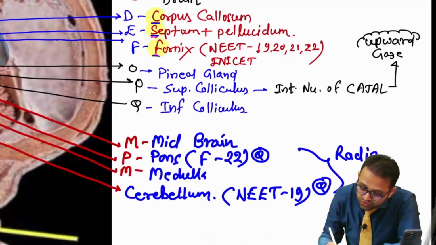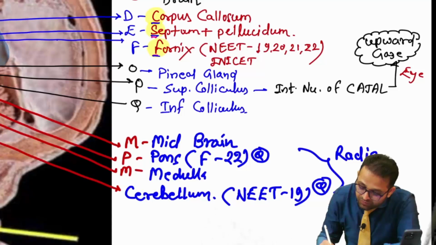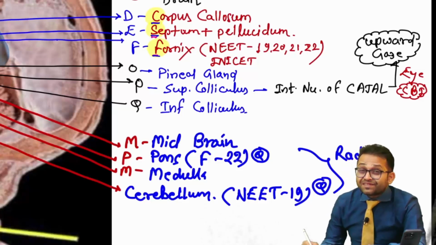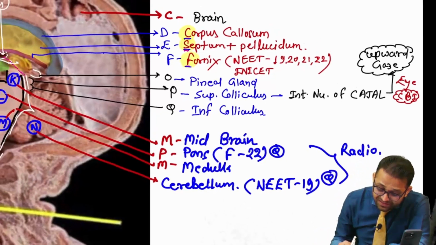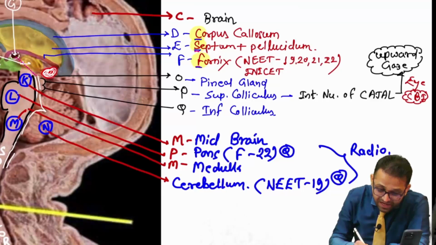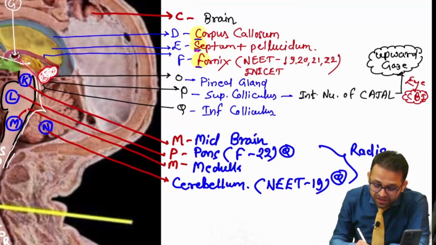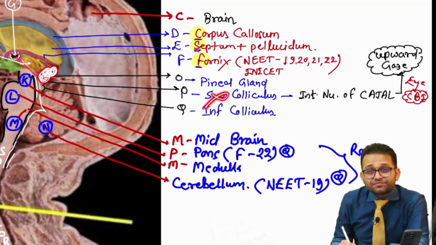They help us to look upside. So this is your ophthalmology conceptual brainstorming integration. Now I will teach you later, sir, whenever there is a tumor in the pineal gland, pinealoma, then it will compress our superior colliculus.